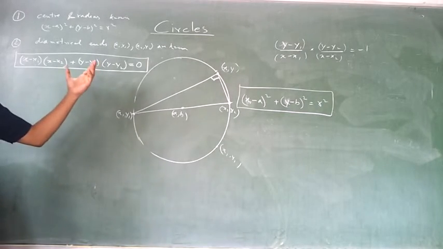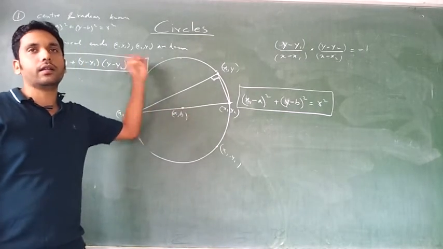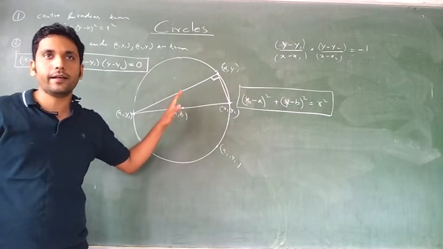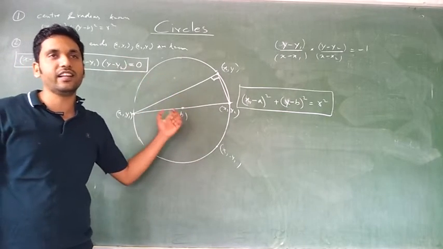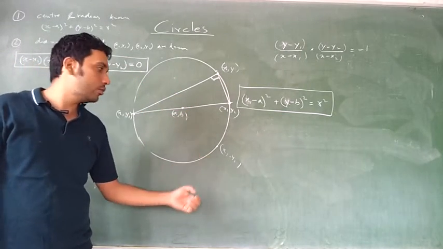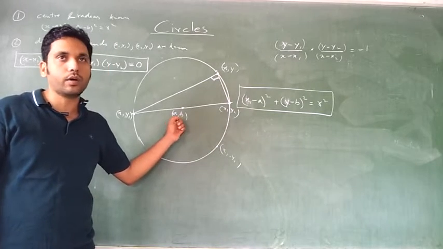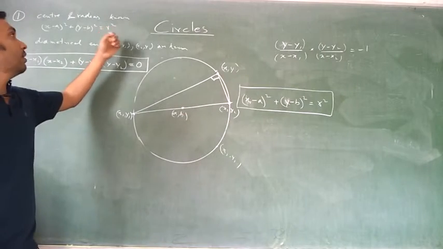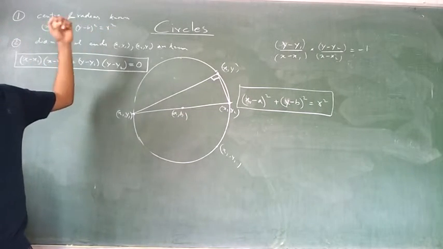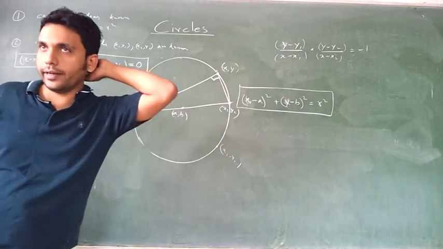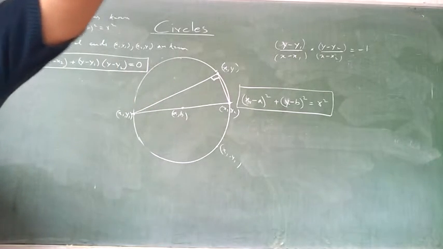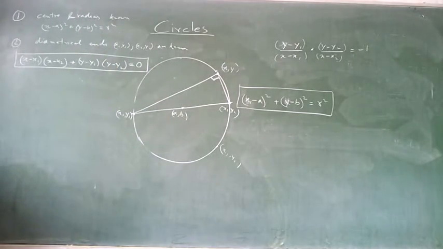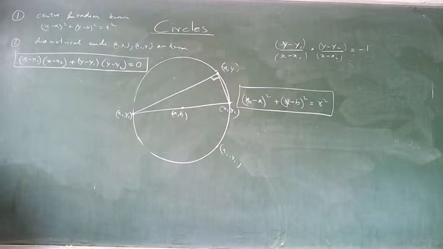The top one is easier to use, okay? You can use the other one also by finding the other end of the diameter, but that is foolishness. Directly use the top one. What is the radius of the circle? Radius square would be equal to x1 minus a the whole square plus y1 minus b the whole square, which will figure over here, and this will figure as it is, x minus a the whole square plus y minus b the whole square. Any doubt? Using the distance formula, you'll find the radius, okay?